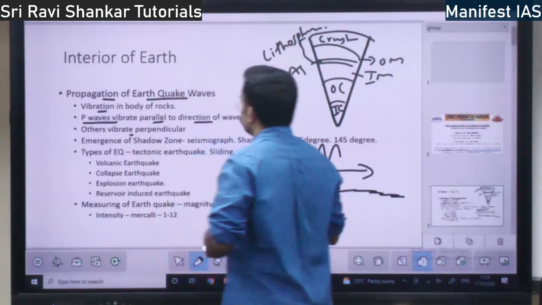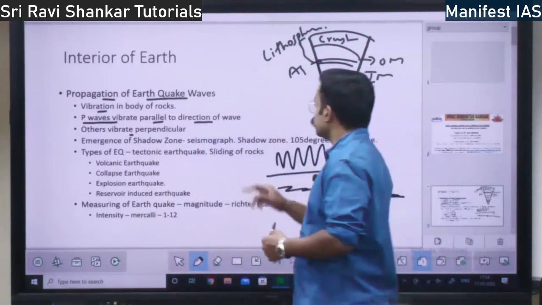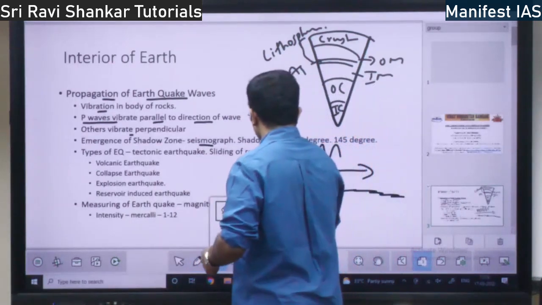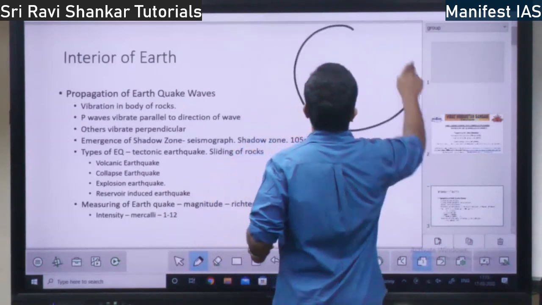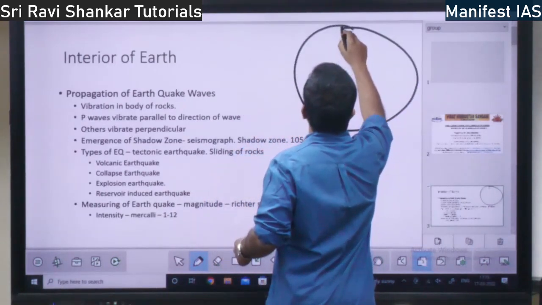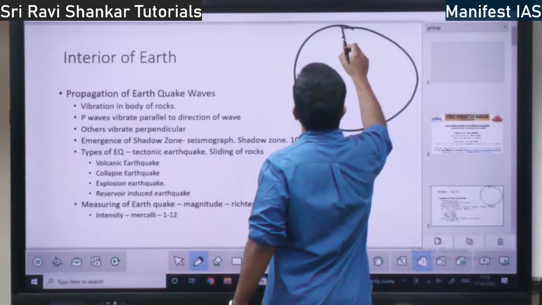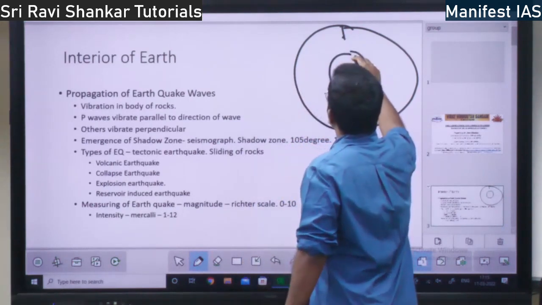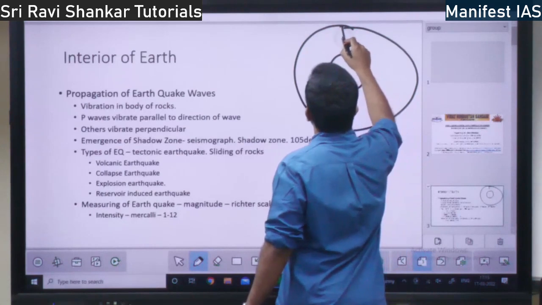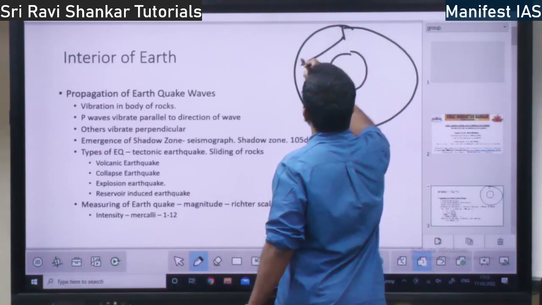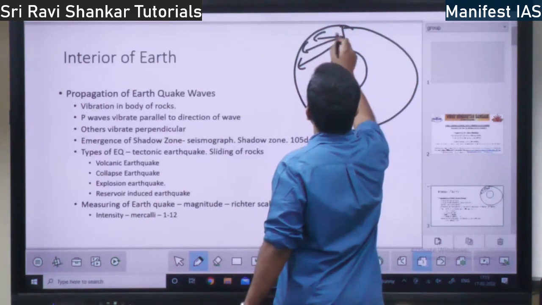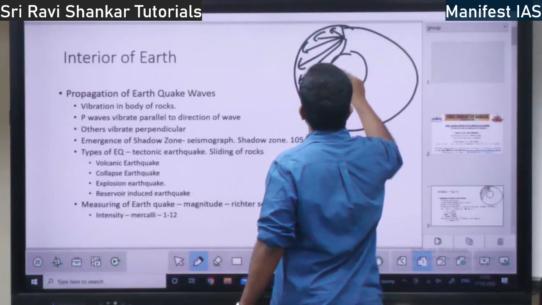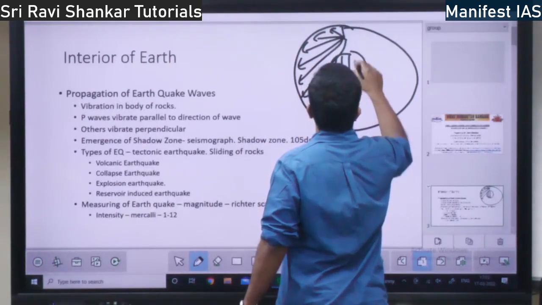Then you have the concept of the shadow zone. How do you know what the shadow zone is? Let's say there is an earthquake here. This is the epicenter, and this is the core. From the focus of the earthquake, the P waves and S waves travel in all directions, and they travel through the core also, like this.